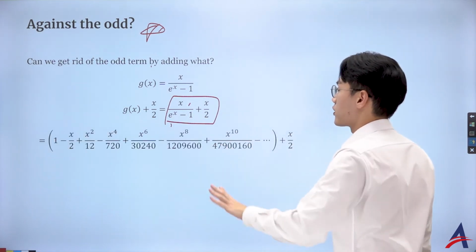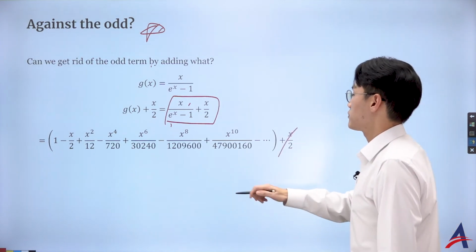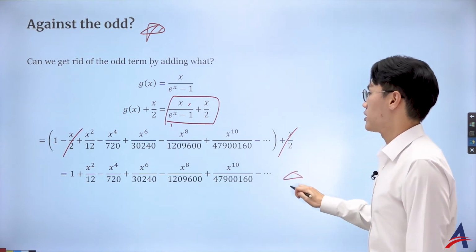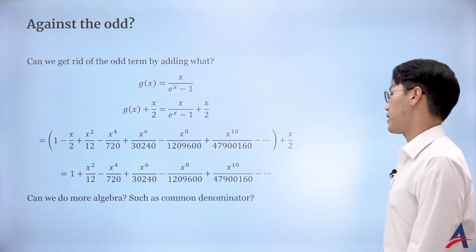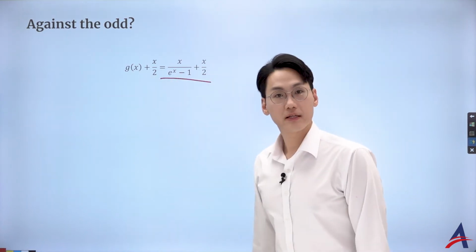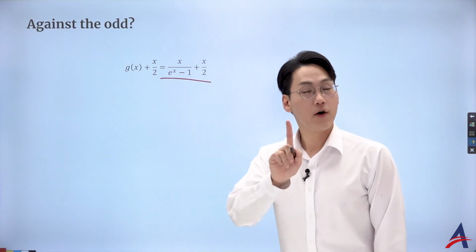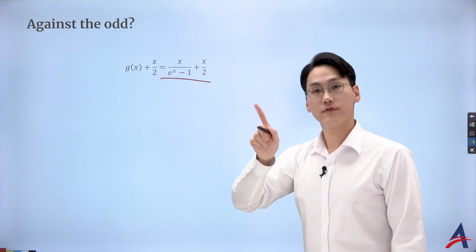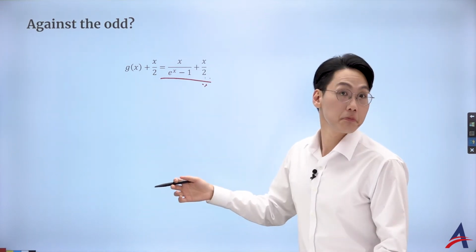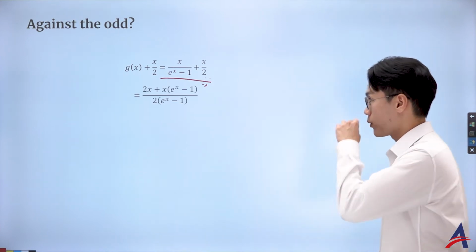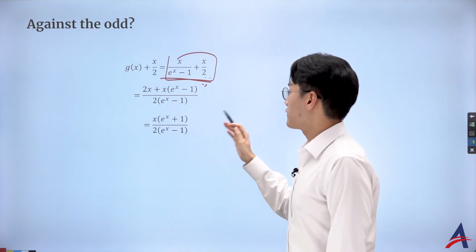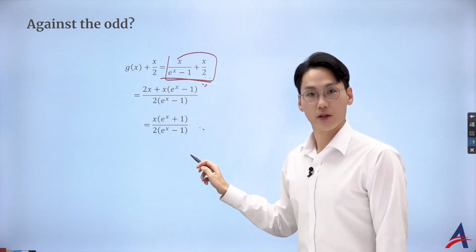So now this new function only contains even terms, because the odd term will cancel out. That's my new generating function that involves only even terms. Unfortunately, its derivative does not give you the Bernoulli number anymore because you got rid of the odd term. But let's talk about it. Try to put it into a common denominator. If I do some algebra, I get the following.